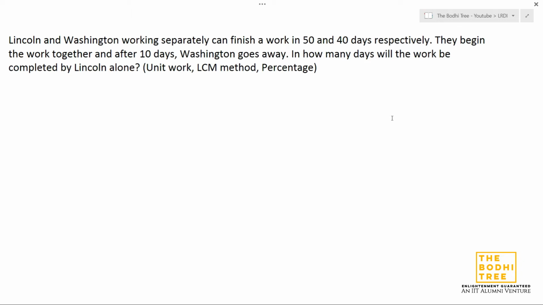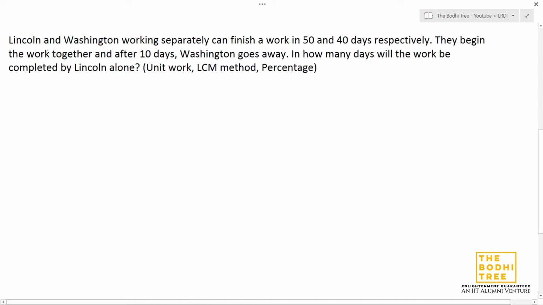Lincoln and Washington. So we have two people like we discussed in the first part about the man days method. There we had a group like 12 men, 16 boys. In a group, every man has the same efficiency, that is the amount or the rate of doing work, whatever amount he is doing per minute per hour will be the same for all the people in that group. And when there are names involved, so Lincoln and Washington, instead of names they could have easily substituted them with letters. It would have meant the same thing.